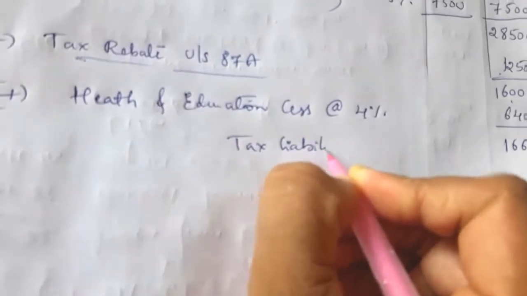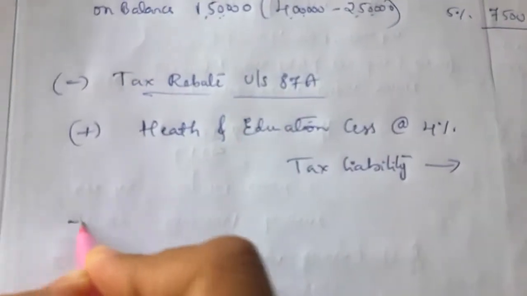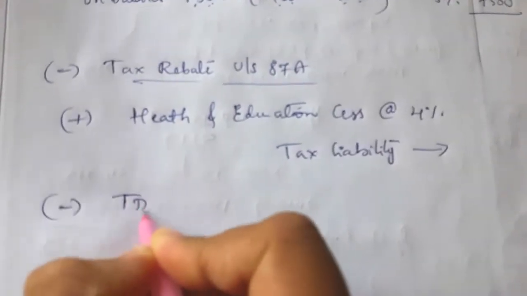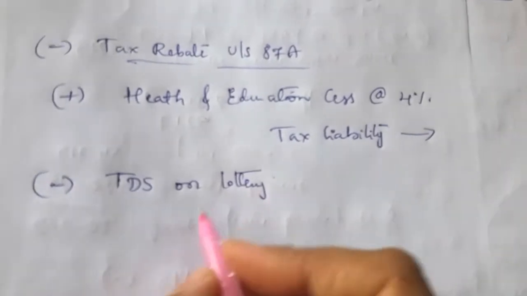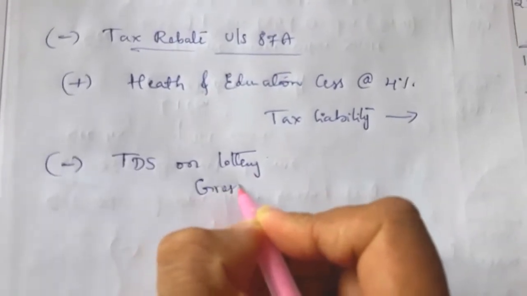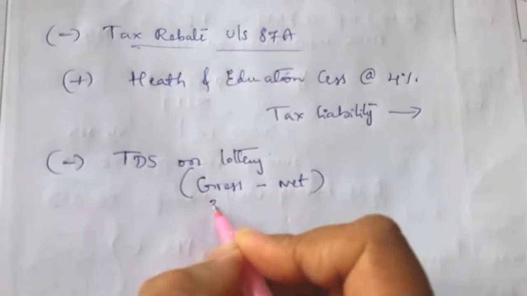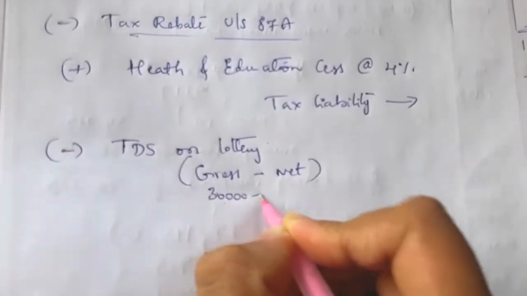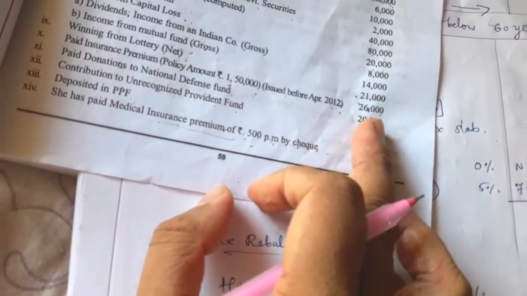Here in this question they have given winnings from lottery as a net value, so we have to deduct TDS on lottery. That is gross minus net value. Gross is 30,000, minus net value given, which is 21,000.